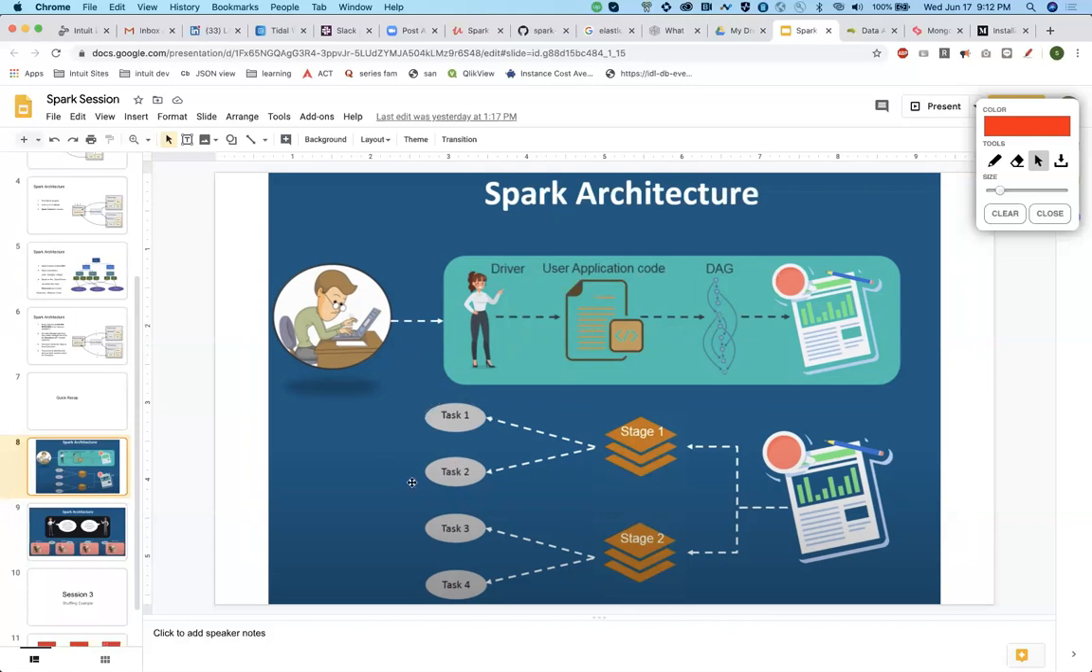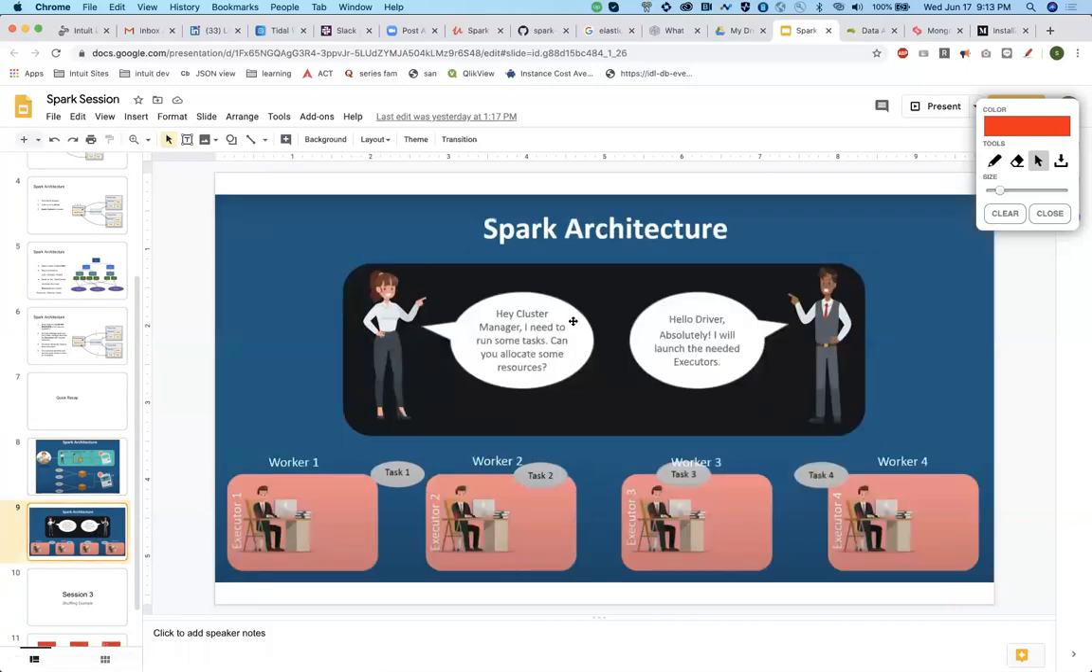Once you have calculated what all tasks you want to perform, the driver will go to the cluster manager and ask, hey, cluster manager, I need to run some tasks. Can you allot me the resources? I mean, whatever resources this driver has calculated. Now, the cluster manager will see if the resources are available or not. If they are available, it will say yes, and it will go ahead and launch the executors. Now the driver will send the tasks to the respective executors.